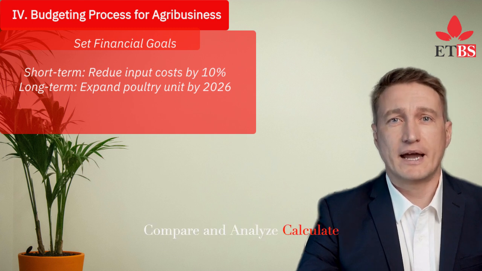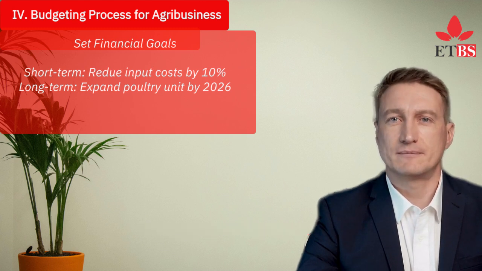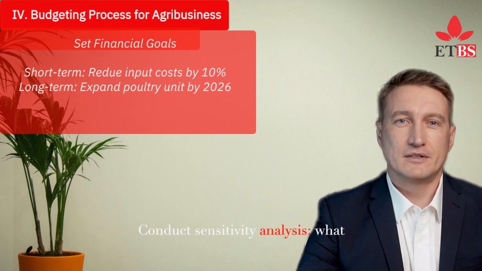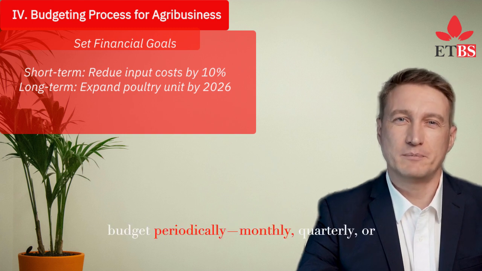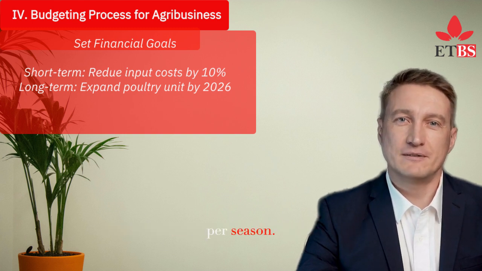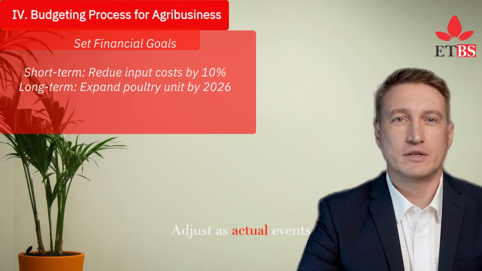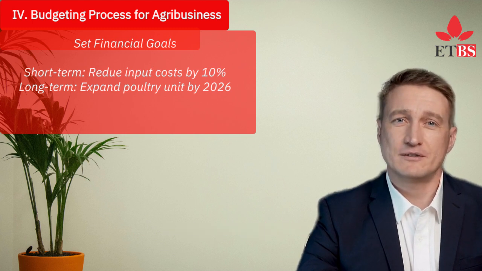Compare and analyze, calculate expected profit or loss. Conduct sensitivity analysis. What if prices drop by 20%? Monitor and adjust: review budget periodically, monthly, quarterly, or per season. Adjust as actual events deviate from projections.